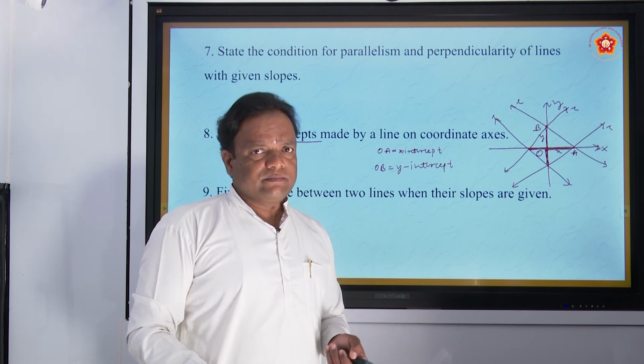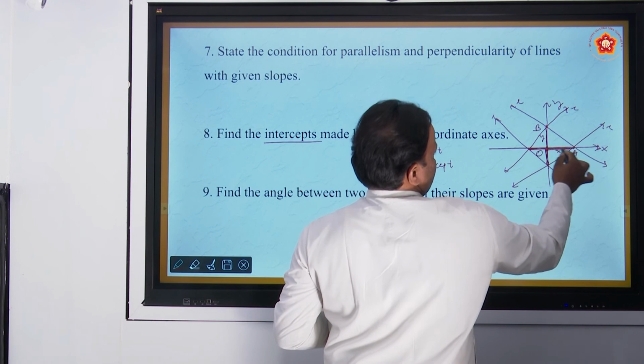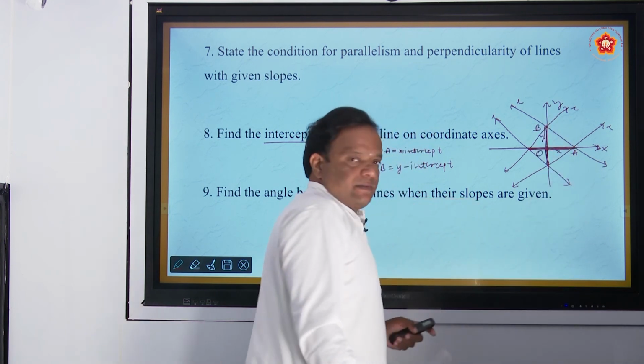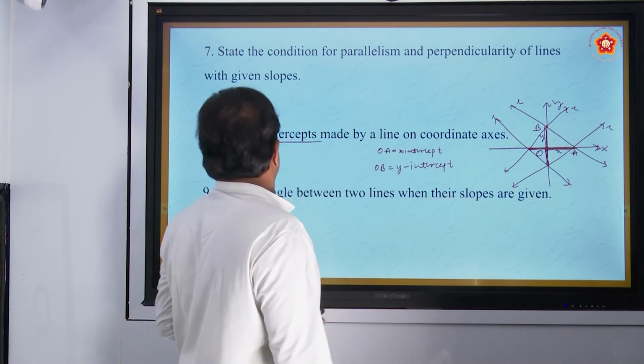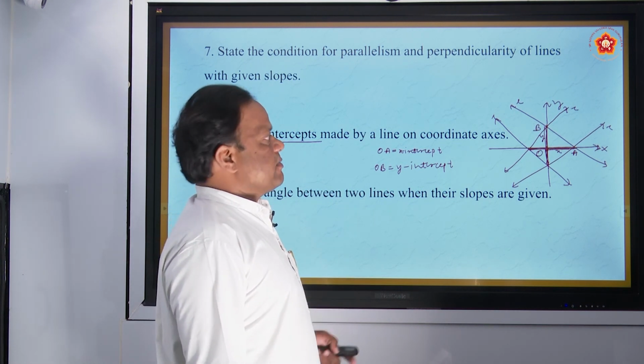Very simple. If the line cuts x-axis at A, y-axis at B, OA is called x-intercept, OB is called the y-intercept. Correct? Okay, find the intercepts made by the line on coordinate axis. This is x-axis and y-axis.